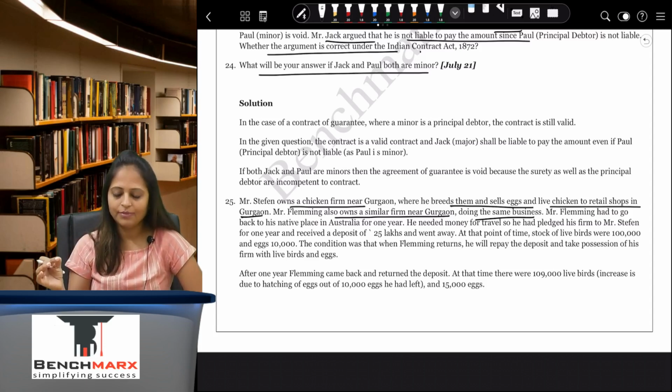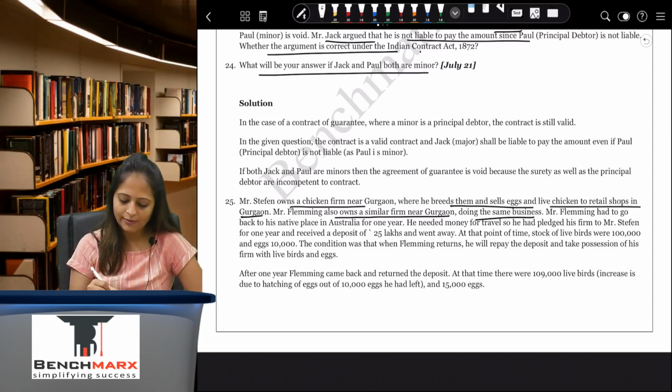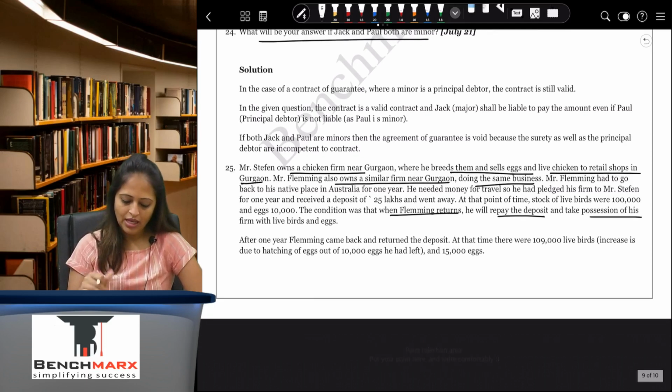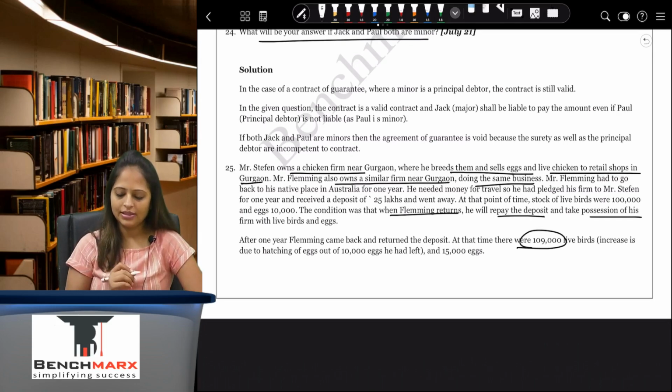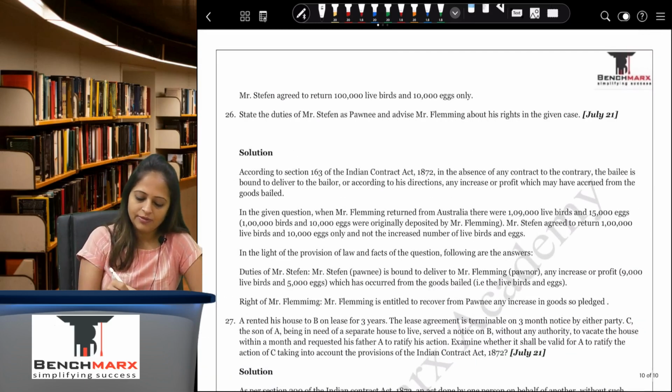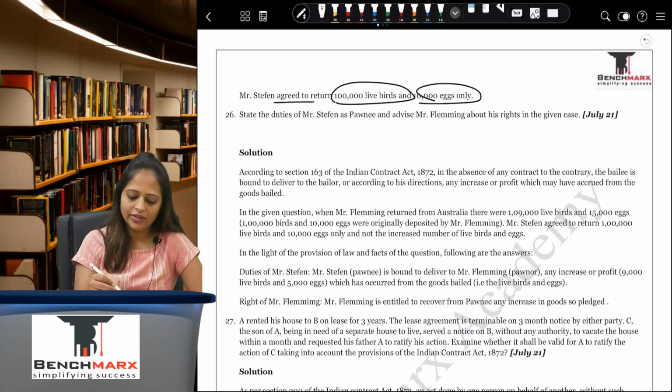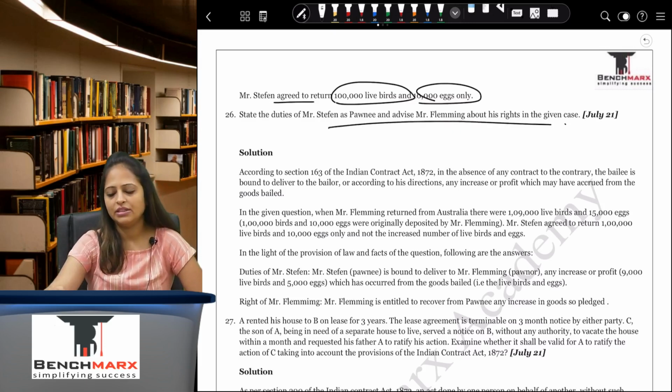At that point of time, the stock of live birds was 1 lakh and eggs was 10,000. The condition was that when Fleming returns, he will repay the deposit and take the possession of his farm along with the live birds and eggs. After 1 year, Fleming came back and returned the deposit. At that point of time, there were 1,09,000 live birds and 15,000 eggs. Mr. Stephen agreed to return only 1 lakh live birds and 10,000 eggs. Whether this act is correct as per the Indian Contract Act.